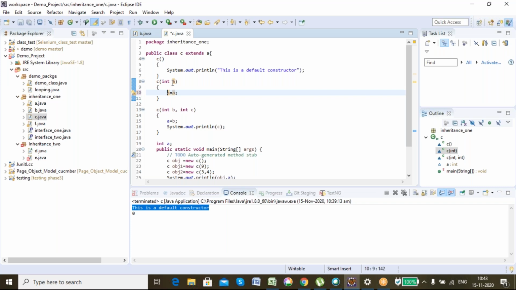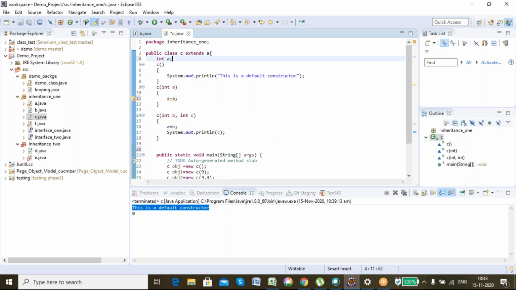I'm telling it again, if you have forgotten it. If I define a variable, for example, int a, it is defined inside the class. That means if I write this int a above, you will understand. I've defined this int a here.